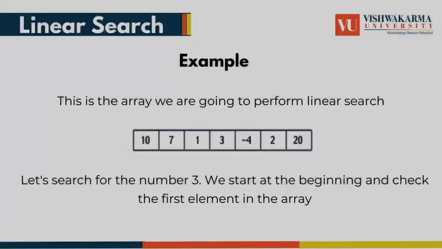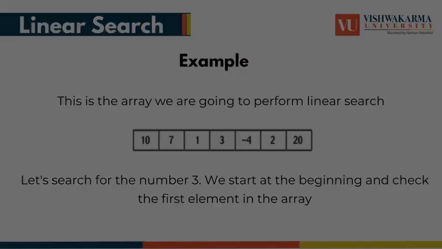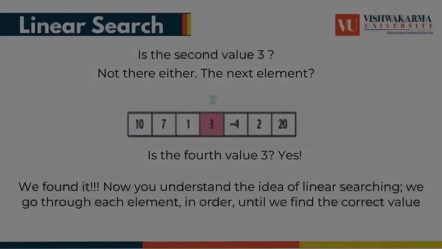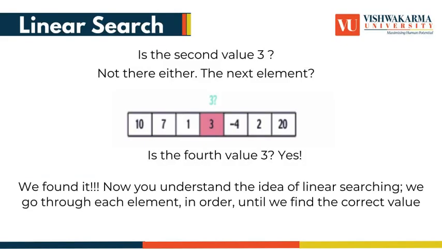So following are the examples. This is an array, and we are going to perform linear search. Let's search for the number 3. We start at the beginning and check the first element in the array. Is the first value 3? No, it is not. Go to the next element. Is the second value 3? Not there either. The next element. Is the third value 3? Not there either. The next element, the fourth value, is 3. We found it. Now you understand the idea of linear searching. We go through each element in order until we find the correct value.